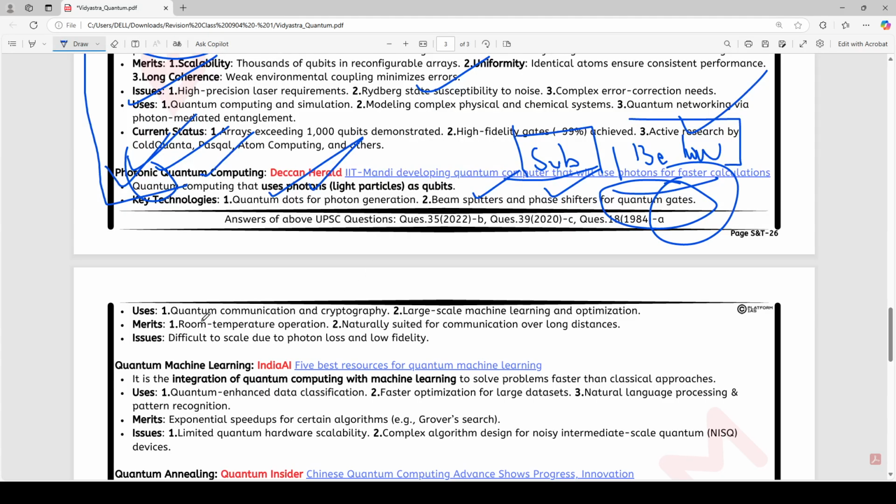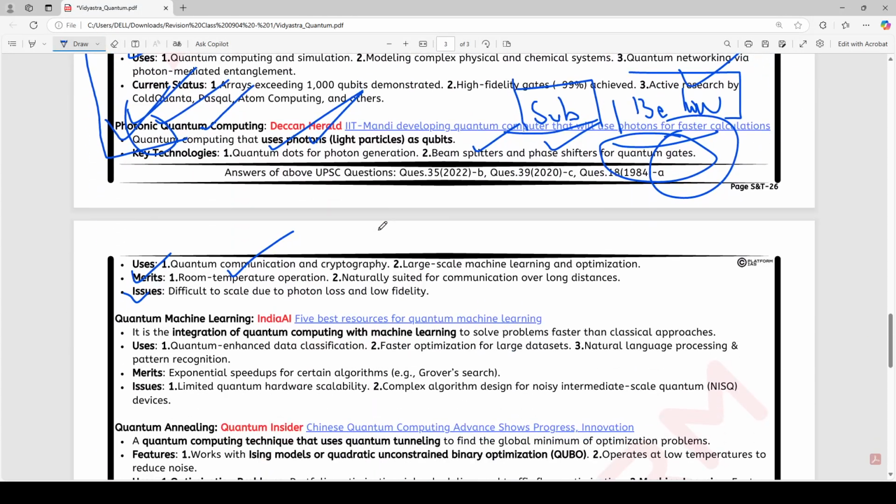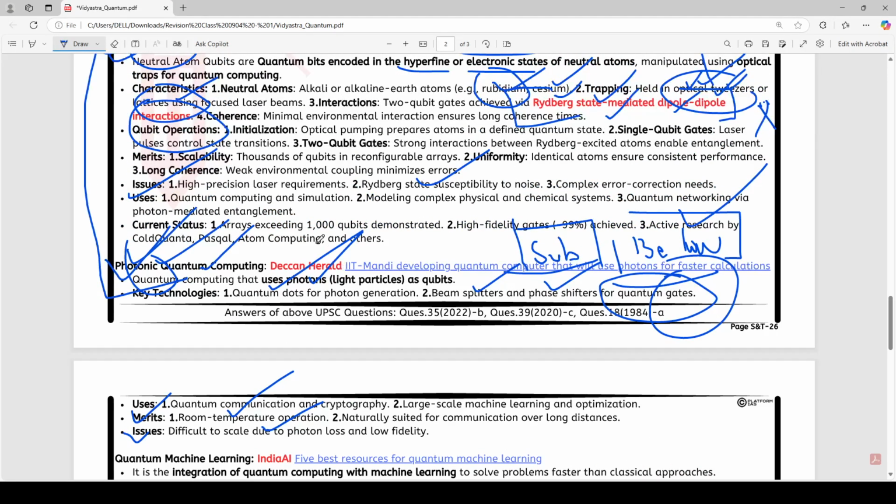Other than that, some issues and merits you must know. Room temperature operation. Why are we saying room temperature operation? Because we are comparing it with superconducting qubits, which operate at about 15 millikelvin. Now, difficult to scale due to photon loss and low fidelity. Why are we saying this?